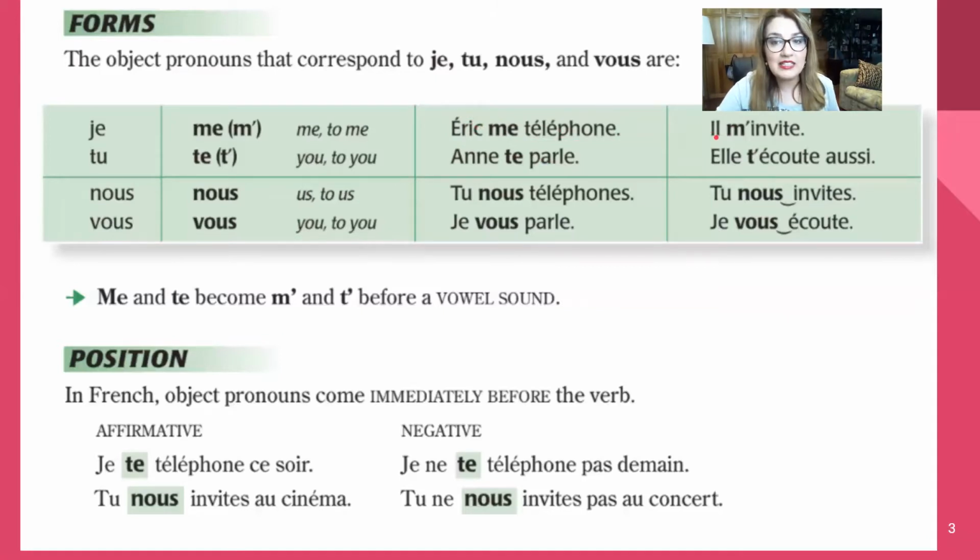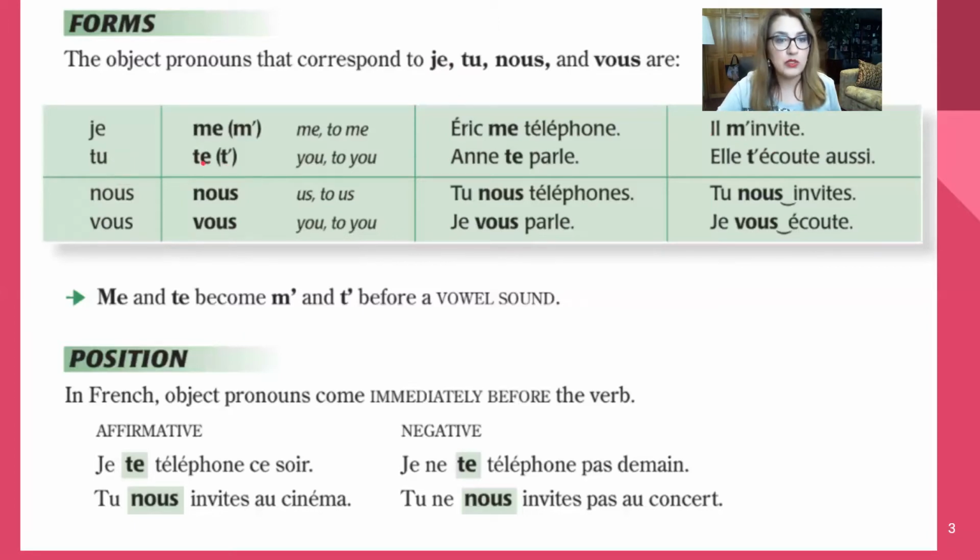So in this sentence, il m'invite. Il is a subject. M apostrophe in this case is an object pronoun. Subject pronoun, object pronoun, verb. D'accord? Il m'invite. He invites me. D'accord?